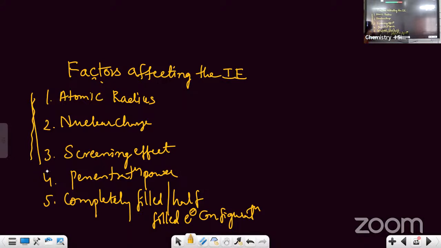If they don't mention it, and just ask for the factors affecting ionization enthalpy, you have to write all the factors. That is a must. Write fast. Done?